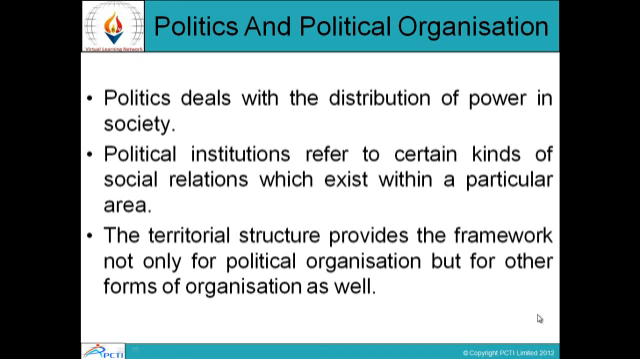Politics and political organization. Politics deals with the distribution of power in society. Political institutions refer to certain kinds of social relations which exist within a particular area. The territorial structure provides the framework not only for political organization but for other forms of organization as well. So basically, politics deals with the distribution of power and also the exercise of power in society, and political institutions refer to certain kinds of social relations which exist within a particular area.